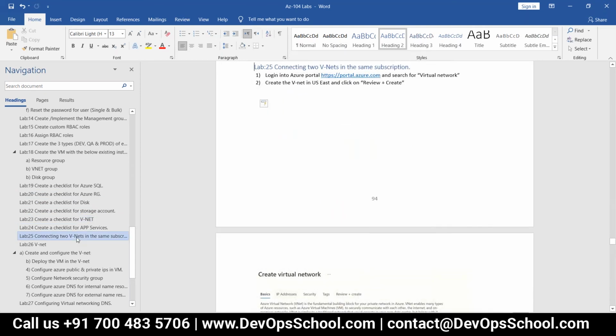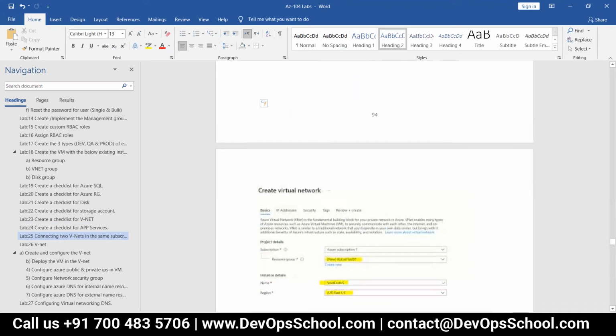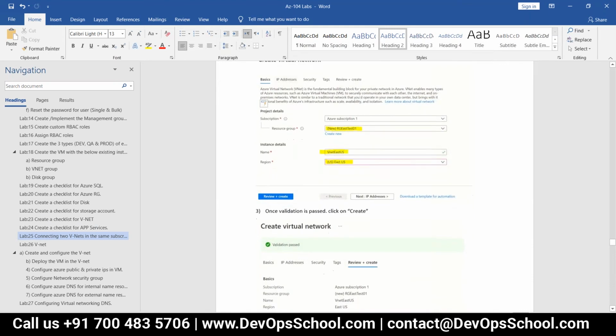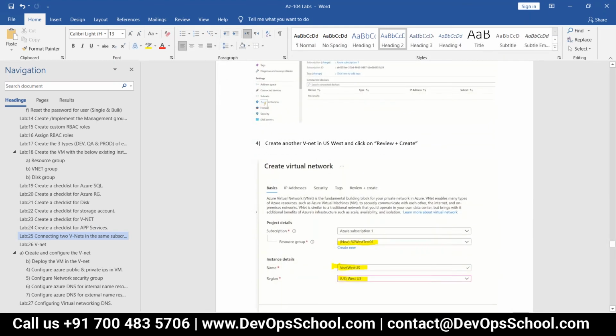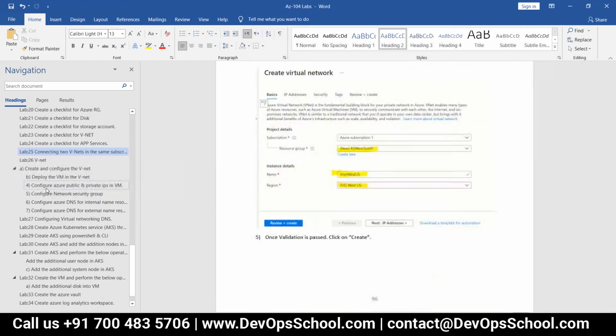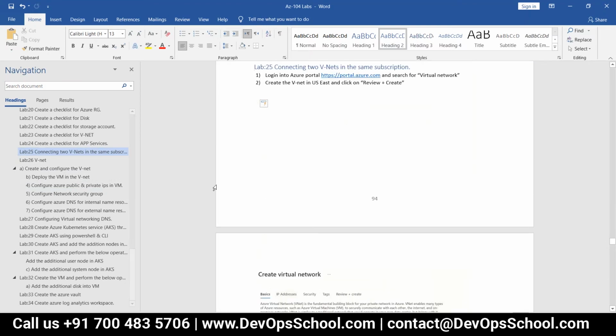Avilash, where are you? Avilash? Okay, once Arun stopped, I can share my screen and show you. Okay. 25. Scroll down in left hand side headings. 20, after 26.